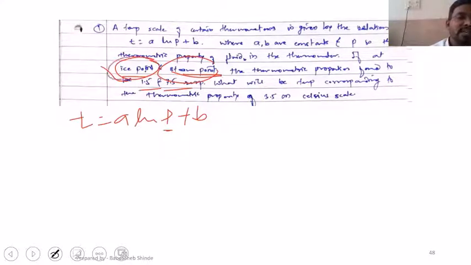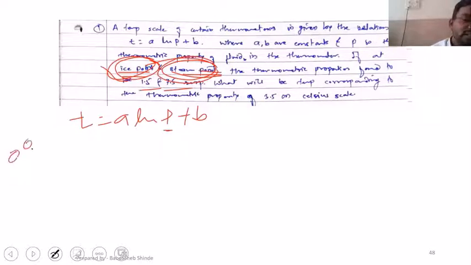What is the temperature at ice point and steam point? Ice point is 0.0 degrees Celsius. Very good. Steam point? At what temperature does water start boiling at atmospheric pressure? 100 degrees Celsius. Very good. So steam point is 100 degrees Celsius. So at steam point and ice point, the value of P is given.